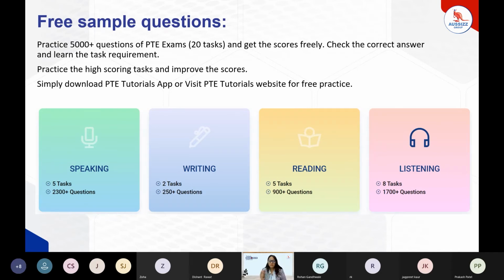In writing, we have 2 tasks. That too has 250 plus questions overall. Reading also has 900 plus. And listening has 1700 plus questions. So this bulk of questions would definitely be sufficient for having the best preparation for the PTE.